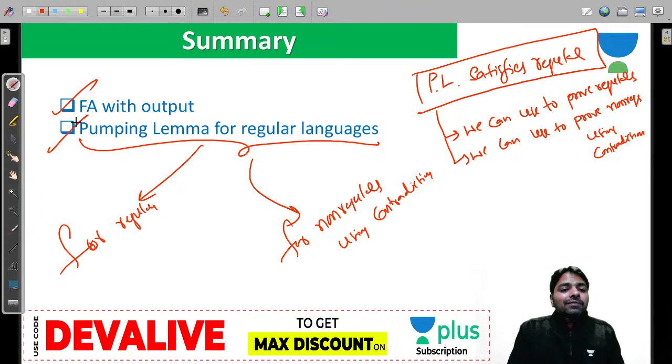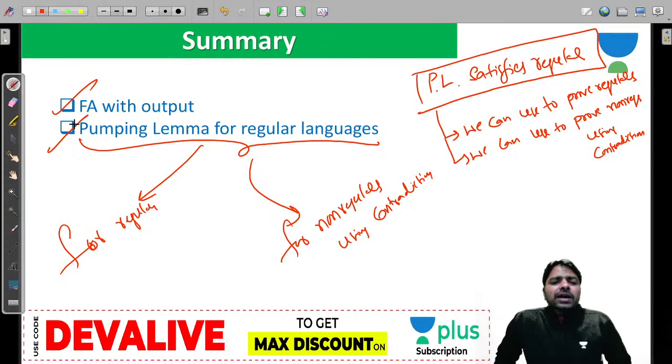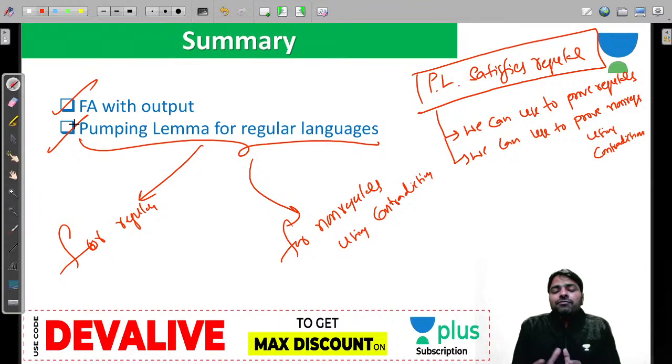So today we have learned 2 points: finite automata with output, the Moore machine and Mealy machine, and another one, the pumping lemma for regular languages. These are less important for GATE, but never ignore these 2 topics because easy questions were already asked in the exam. And we are going to practice in the coming Saturday.